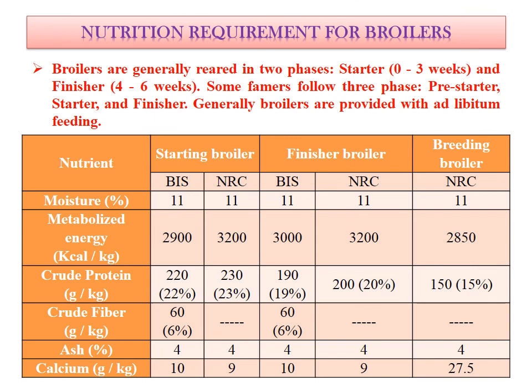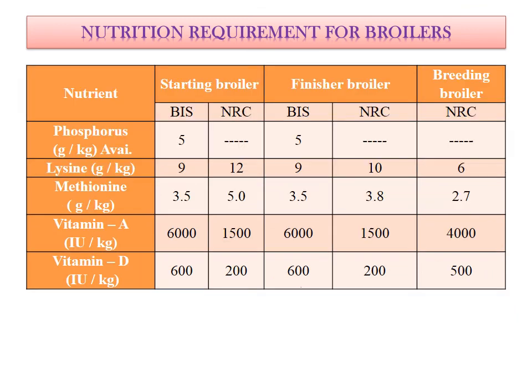Calcium is again 9 to 10 in starter and finisher, while in case of breeding broiler it is 27. Available phosphorus is again the same, 5. Then lysine is 9 to 12 gram per kilogram in case of broiler ration, while methionine must be 3.5 to 5 grams in the ration of broilers. Vitamin A and D will again be somewhat the same as in layers.